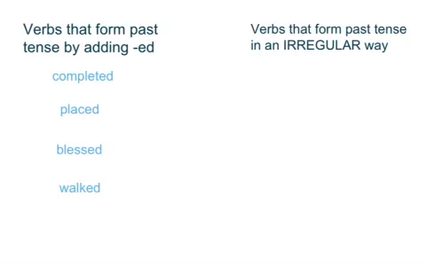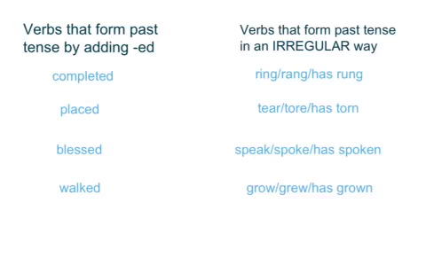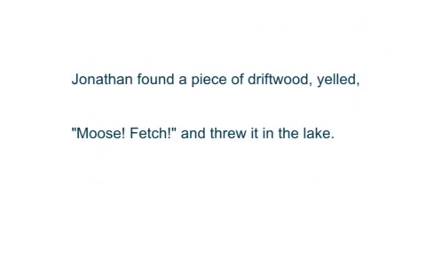But not all verbs follow that pattern, and those we call irregular verbs. Some examples of irregular verbs include ring. In its past tense it becomes rang or has rung. Tear becomes tore or has torn. Speak becomes spoke or has spoken. Grow becomes grew or has grown.